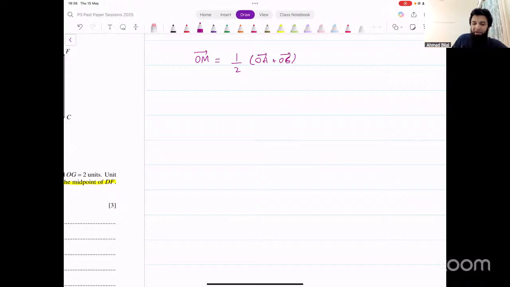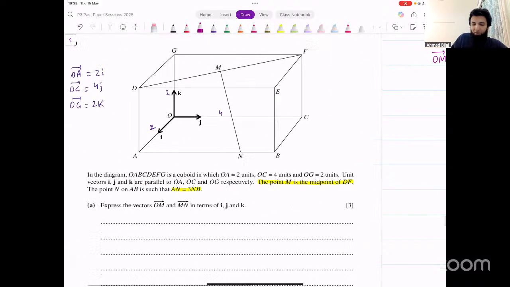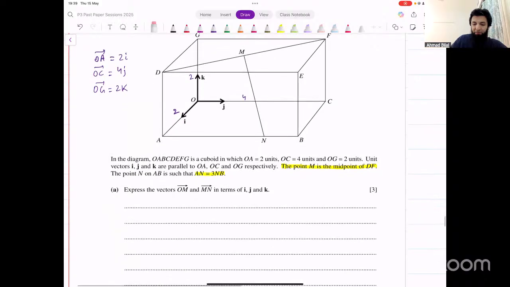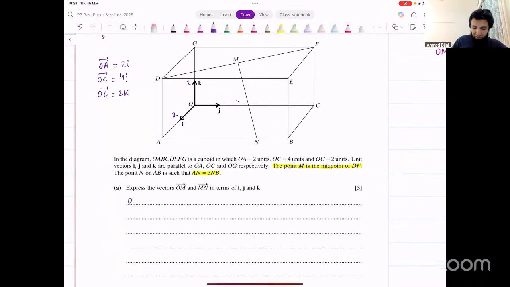We could use that directly. D and F are the points for which M is the midpoint. Can we find the position vectors of D and F first of all?